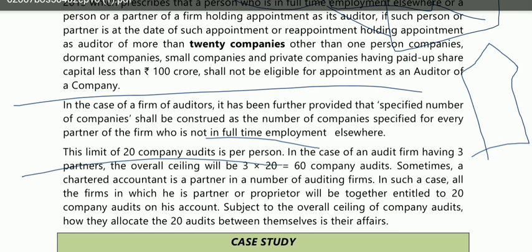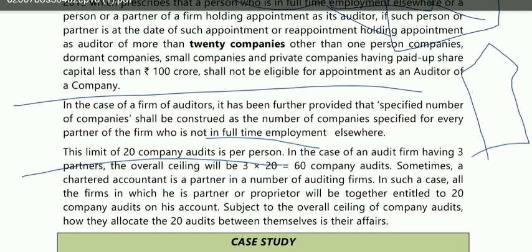So they are saying that all the partners of that particular audit firm should not be involved in employment. Also, all the partners, individually, should not be the auditor for more than 20 companies.